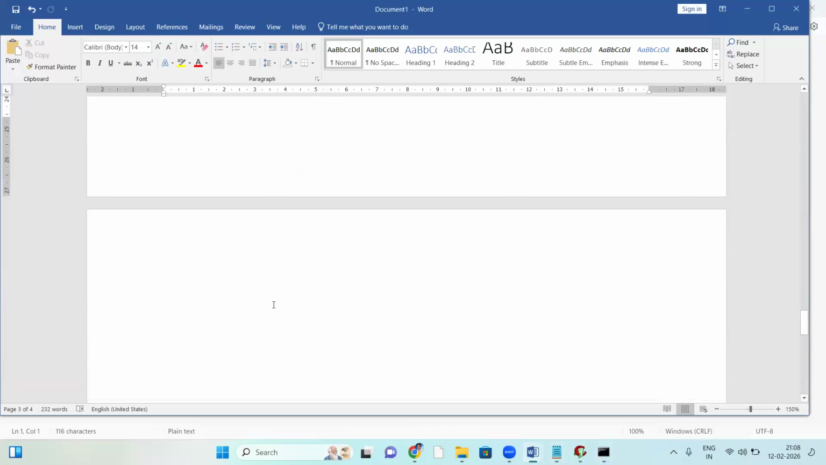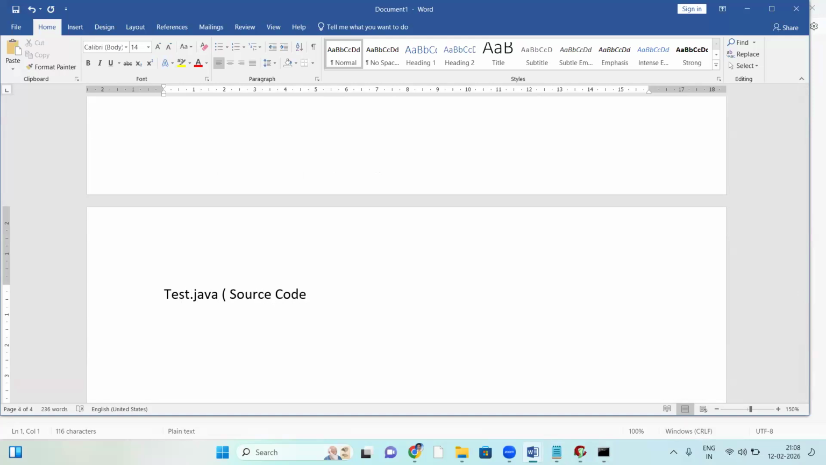First, test.java is a source code file. The source code file is taken by the Java compiler. Test.java is given to the Java compiler. Compilation, if no errors, generates a dot class file. So the dot class file is a byte code file.